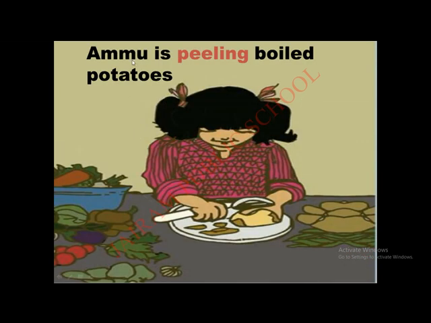Next, Ammu is peeling boiled potatoes. In this sentence, which is the action word? Yes, peeling is an action word that I gave in red color. Peeling is an action, so it is called an action word.